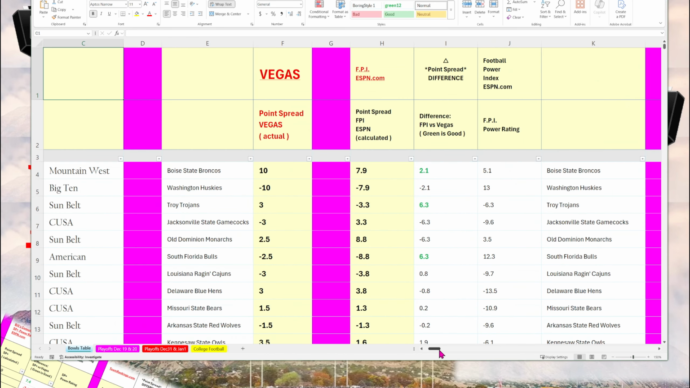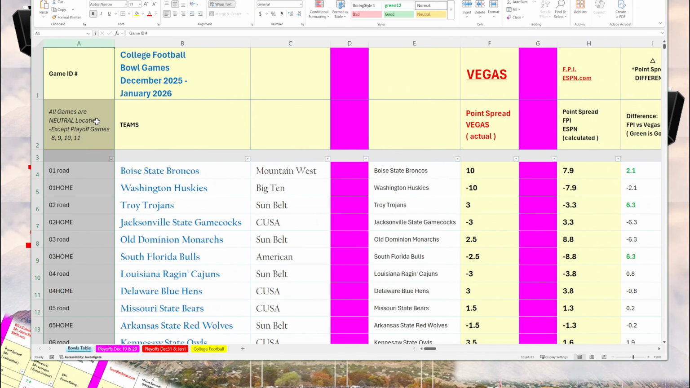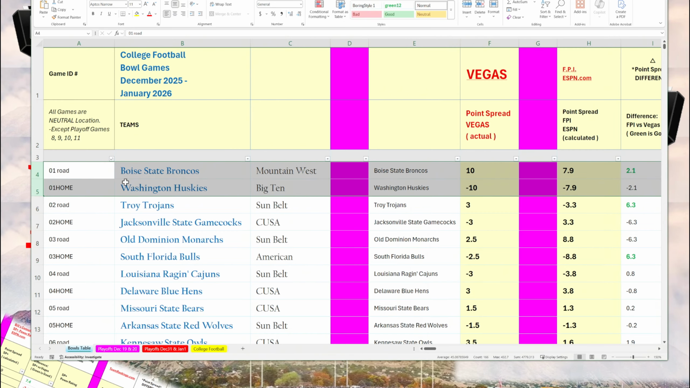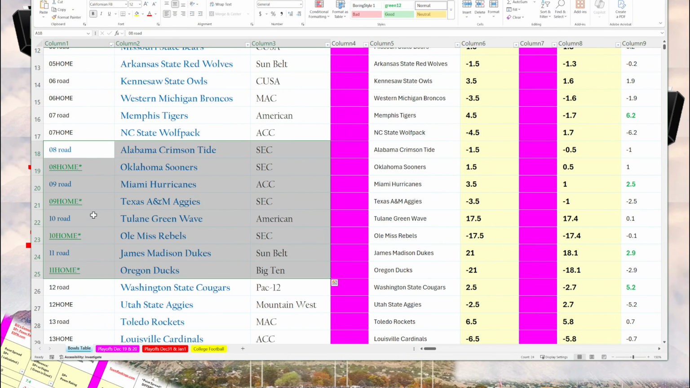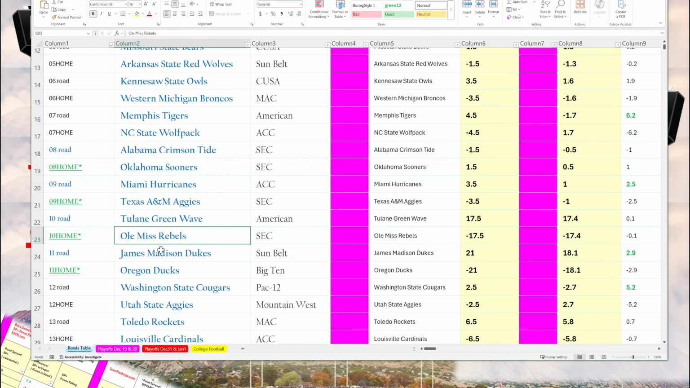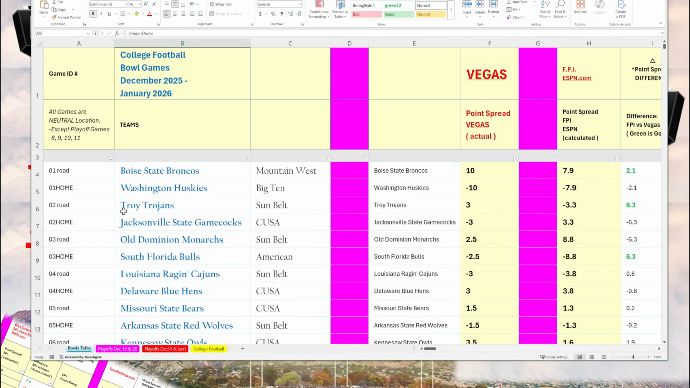Zooming in, the first column has the games numbered. So the first game on this list is Boise State and Washington Huskies. All of the bowl games are neutral site games except the first round of the playoffs, which are games 8, 9, 10, and 11. These will be played at the home of the higher seed: Oklahoma, Texas A&M, Ole Miss, and Oregon. All other games are neutral site games.